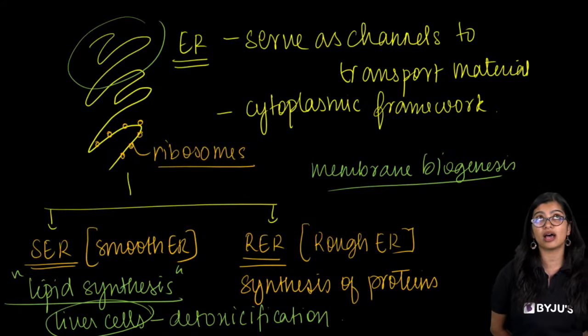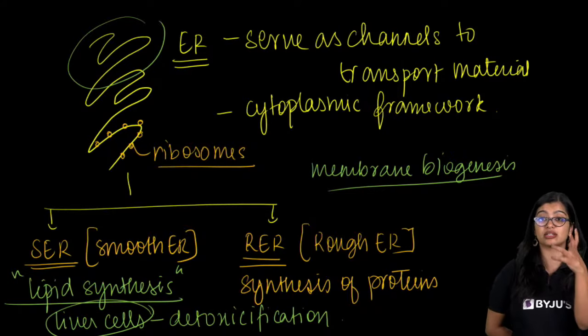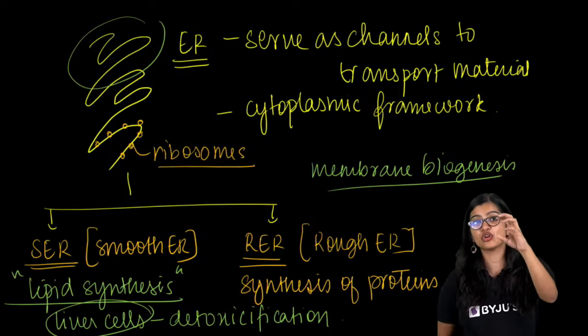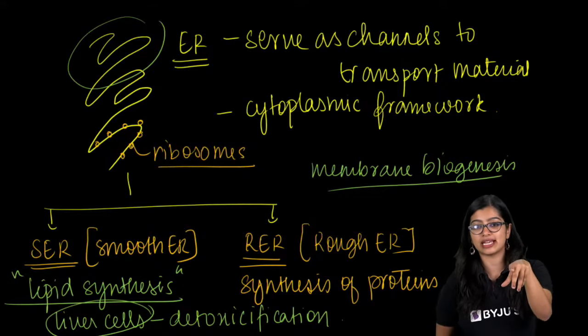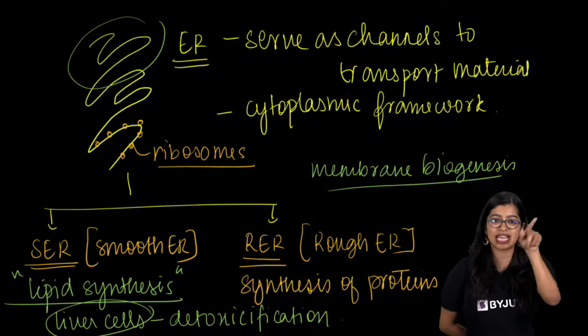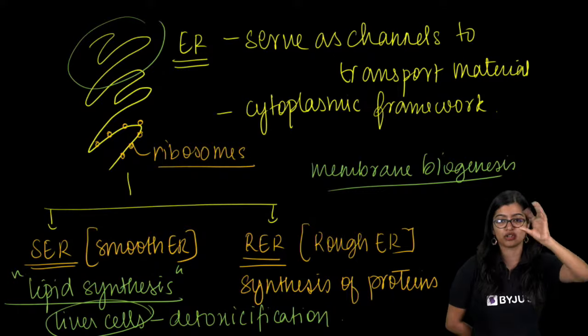Swedberg unit is a unit of how we measure the particle, right? So in ribosomes, if you see, we have 80S, 60S and 70S. The S that is there is the Swedberg unit.